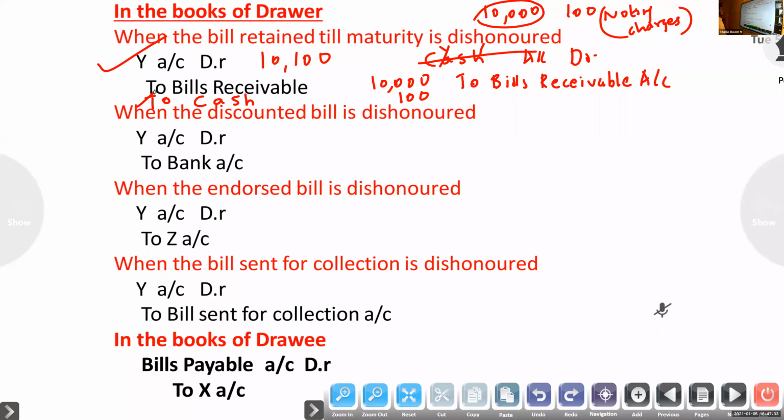Because the drawer has now given the amount. That's why to cash, cash gone. Any doubts?